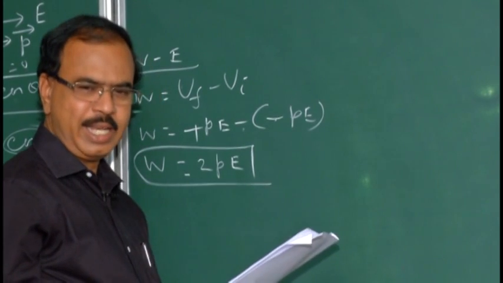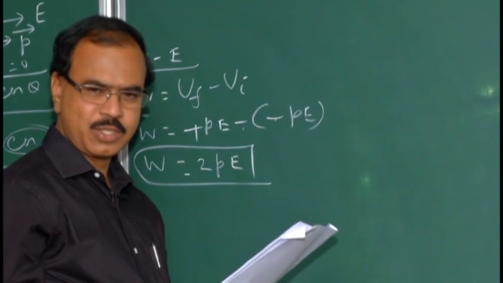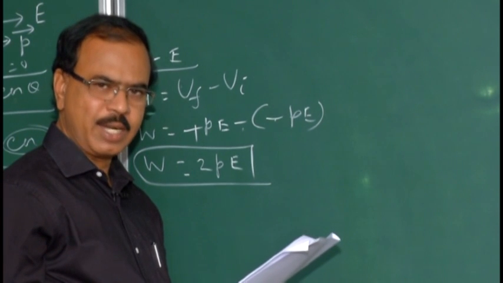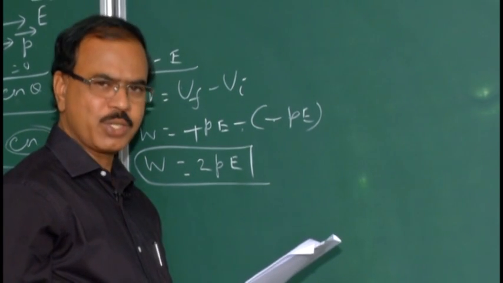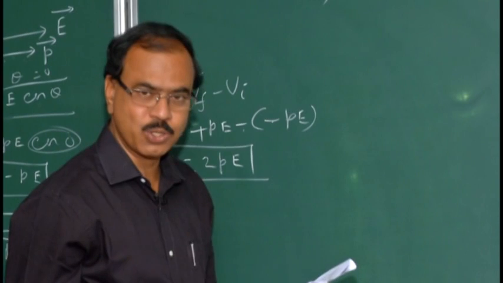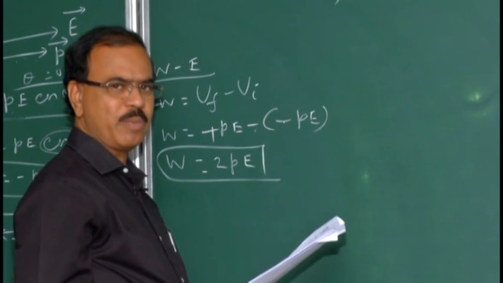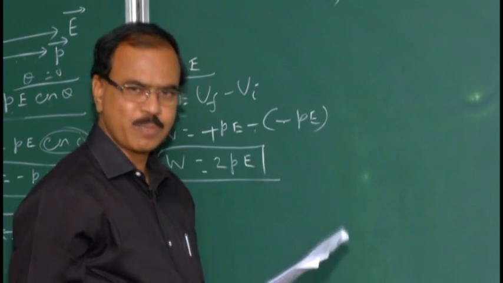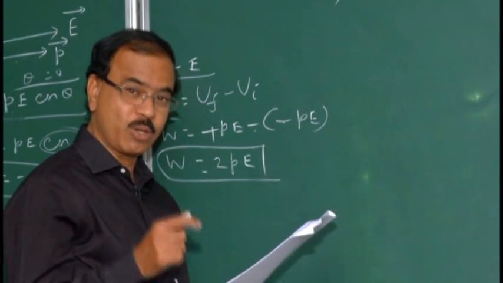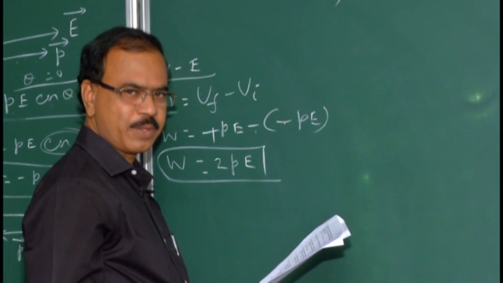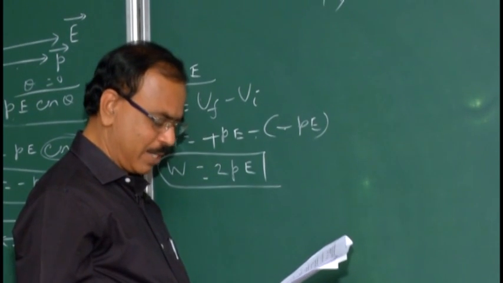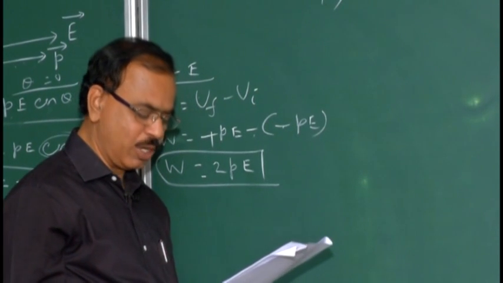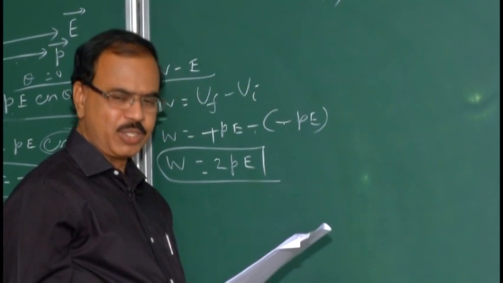They are asking about flux, so again don't forget Gauss law, Gauss theorem. The total electric flux of the electric field over a closed surface, the important word is closed surface, is equal to 1 by epsilon naught times the net charge enclosed by the surface. I am stressing that point, enclosed by the surface. That is what is important in this problem.